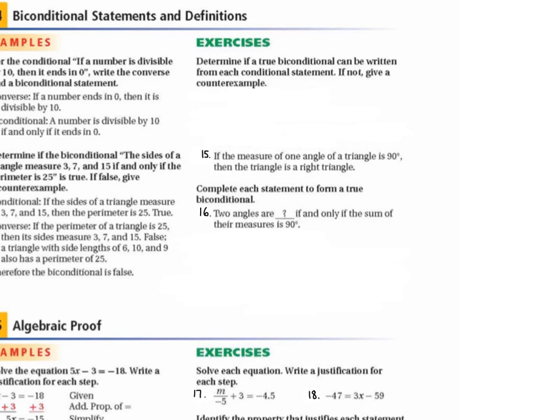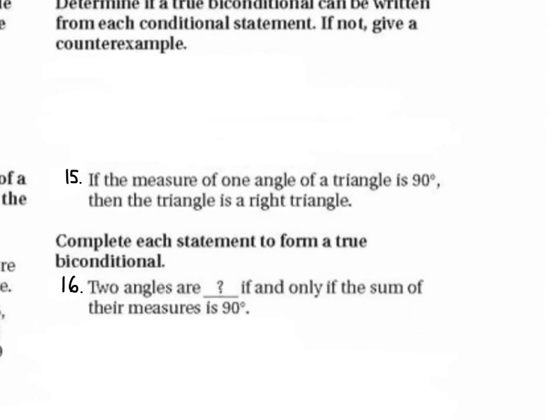What does a biconditional need? If and only if. So would you put the measure of one angle of a triangle is 90 degrees if and only if the triangle is a right triangle? Right. So in a biconditional, we get rid of the if and then, and in the middle, we put if and only if. So this would read, the measure of one angle of a triangle is 90 if and only if the triangle is a right triangle.